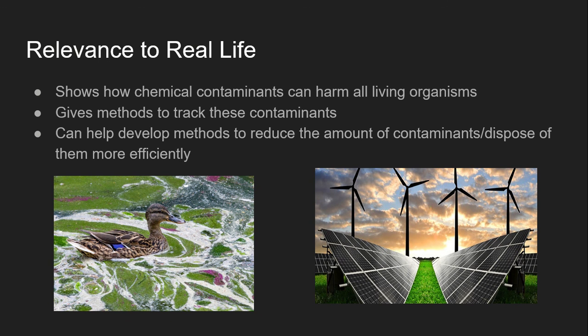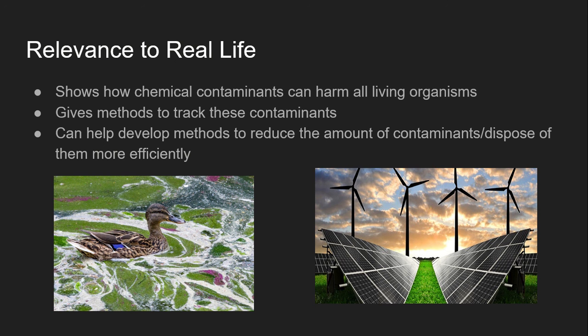Well, this shows how chemical contaminants can harm all living things, like, again, the algal blooms caused by phosphorus and ocean acidification. It also gives us methods to track and potentially combat these contaminants, right?